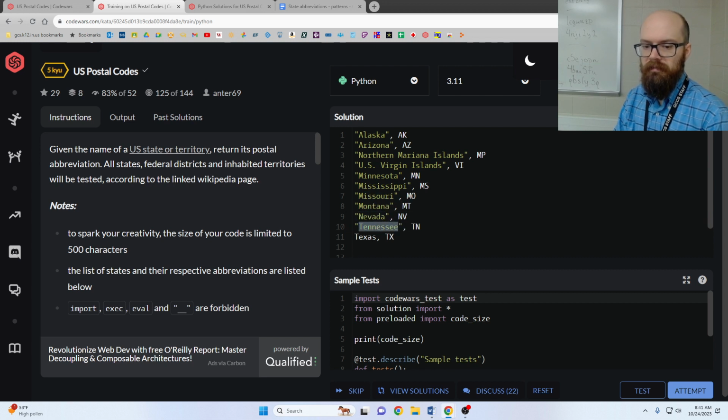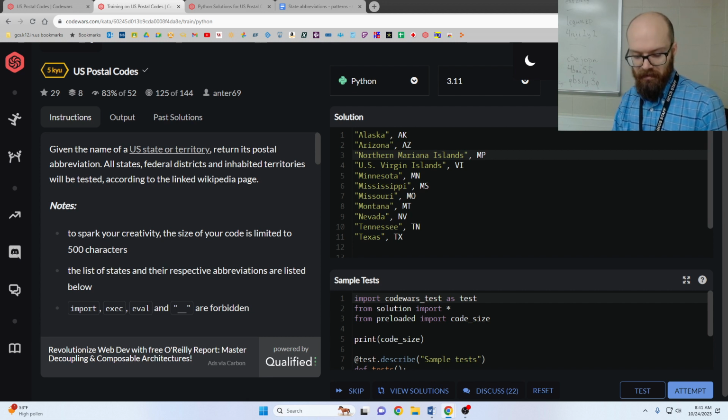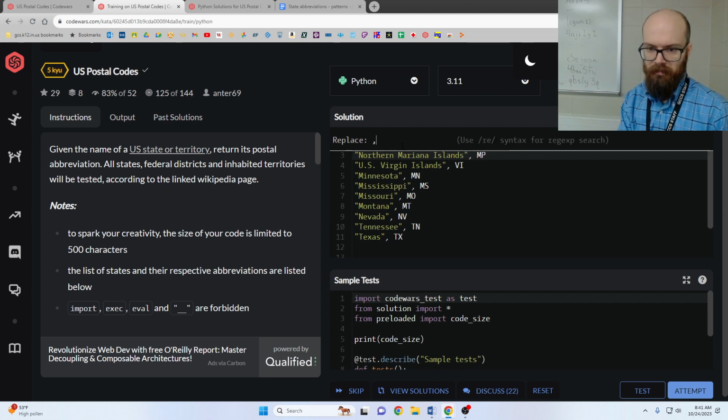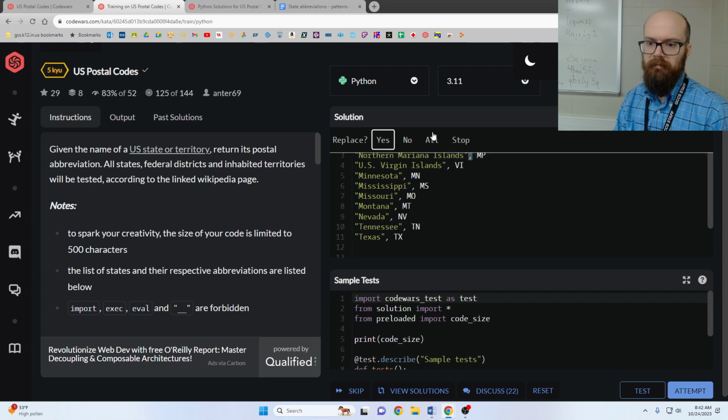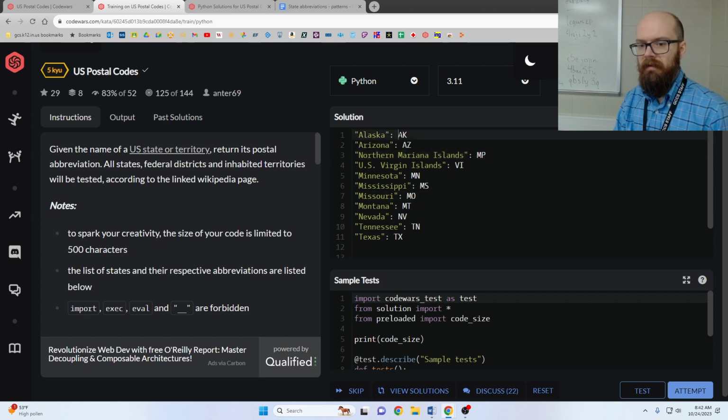put some quotes. And then I want to turn these commas into colons to make a dictionary, so I'm going to hit Control H. Boom, there we go, and then I'm going to put these in quotes as well. There is a cute way to avoid the quotes.